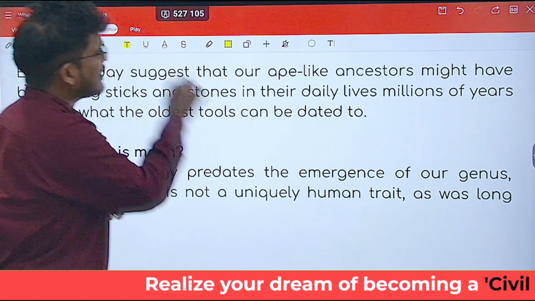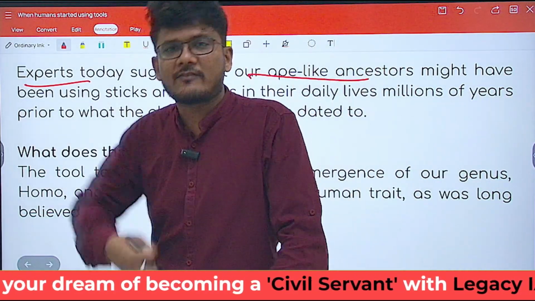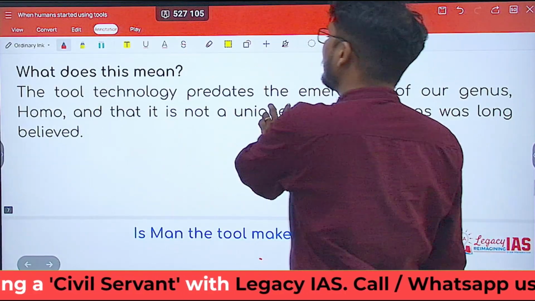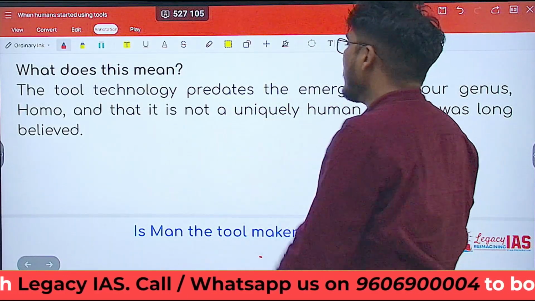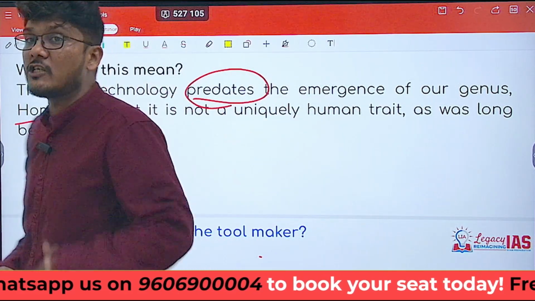Many experts suggest that our ape-like ancestors have been using sticks, stones, etc. as tools in their day-to-day activities. What does this mean? This means that the tool technology we are talking about probably predates the emergence of our genus Homo.